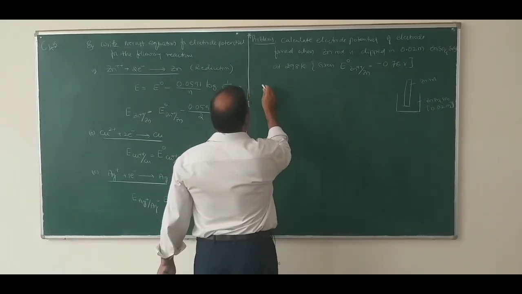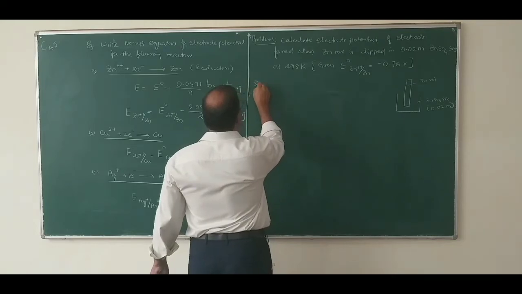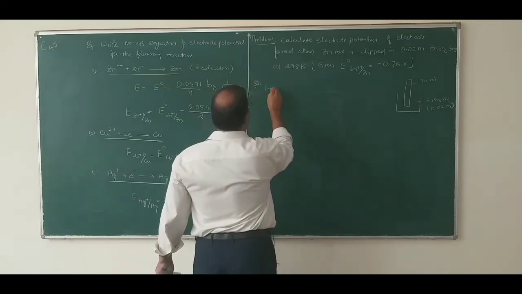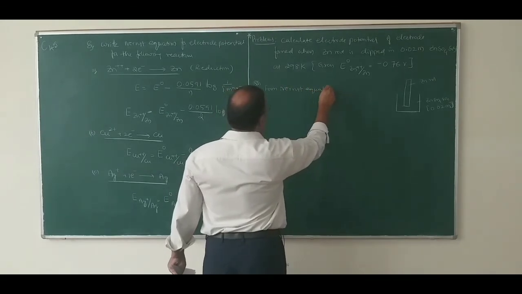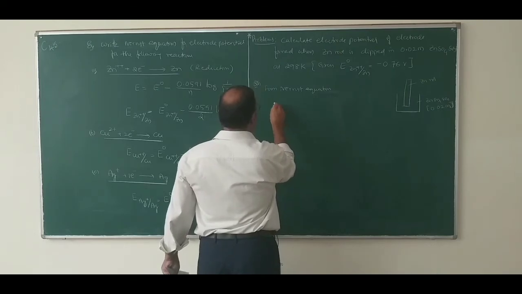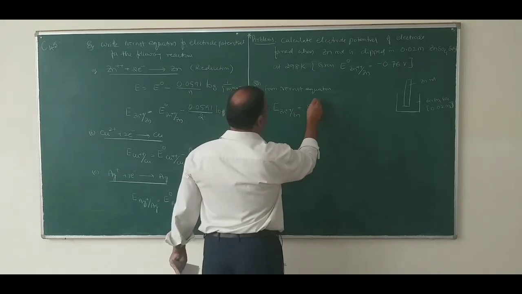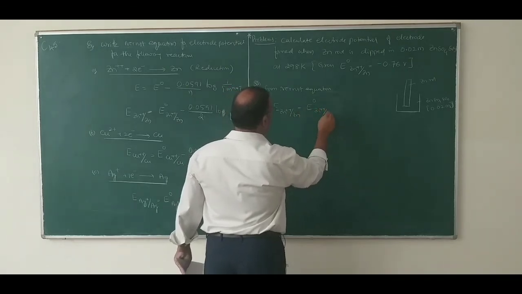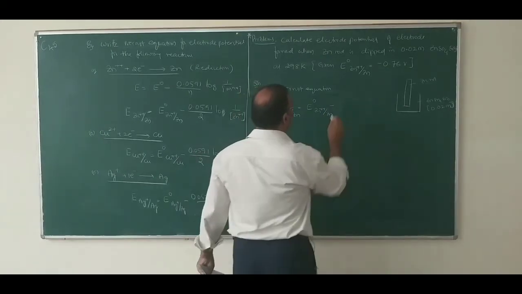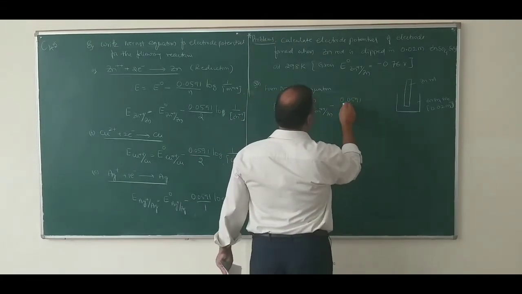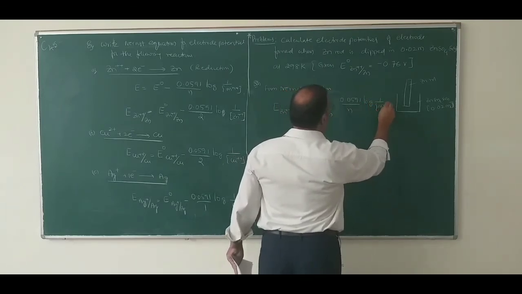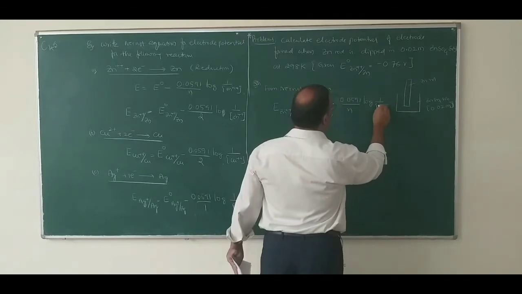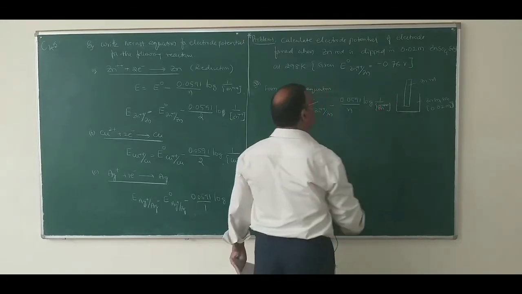So from the Nernst equation, E, the electrode potential of the zinc electrode, is equal to E naught of Zn2 plus bar Zn minus 0.0591 divided by N log of 1 over Mn plus, Zn2 plus.